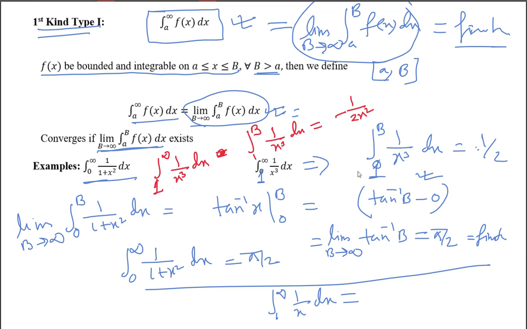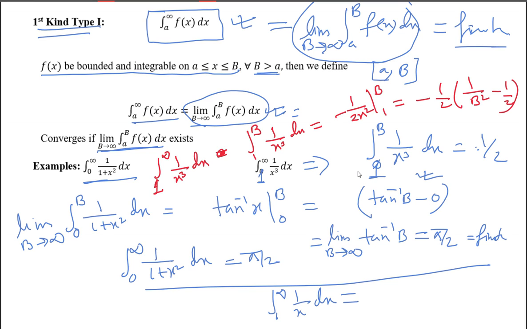Yes, sir. From 1 to b, that is minus 1 by 2 times 1 by b square, minus, we put 1, this will be 1 by 2. Now we take b tends to infinity. If b tends to infinity, this will be what?